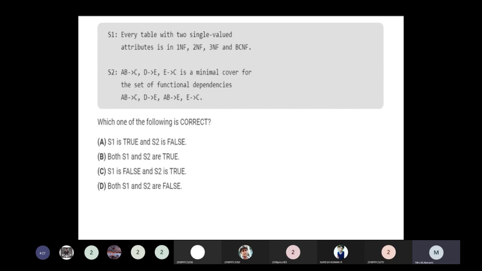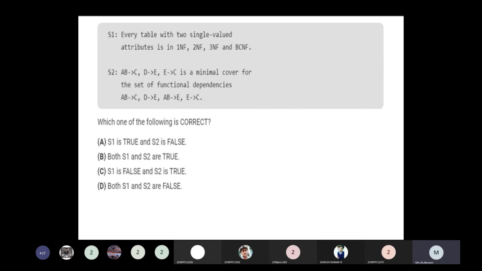Also, if the relation is proved to be in BCNF, then it would be in 1NF, 2NF, 3NF also. So the two attribute relations are given: A implies B, or B implies A, also A implies B and B implies A.